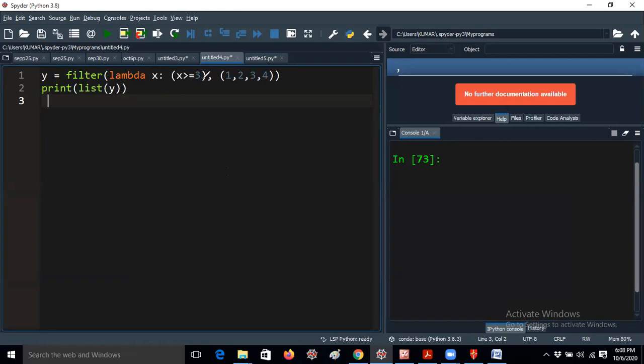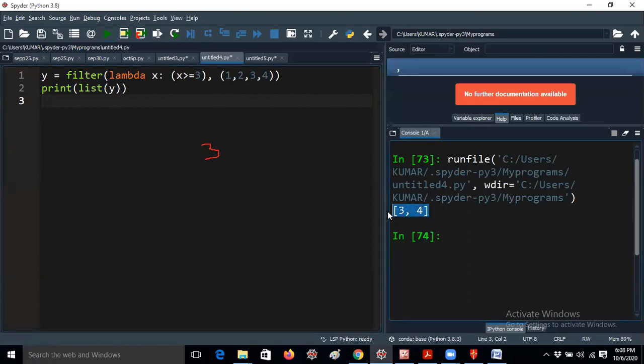First it will check 1 greater than equal to 3, condition false. 2 greater than equal to 3, condition false. 3 greater than equal to 3, condition true. That means whenever x is greater than equal to 3, lambda x colon returns for the particular value. That means y stores the particular value, whatever value you are giving, 3. And after that again it will iterate, 4 greater than equal to 3, condition also true. So if I am running this code, I will get 3, 4, because those will be printed here, as I am giving the list 3, 4 like this.